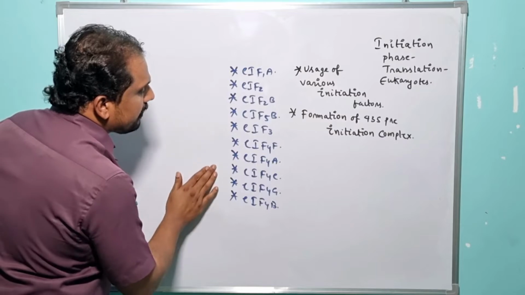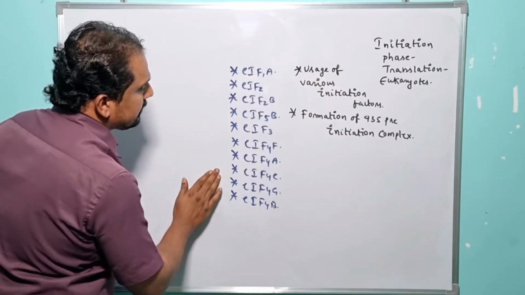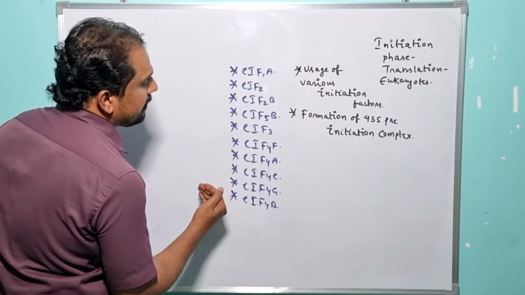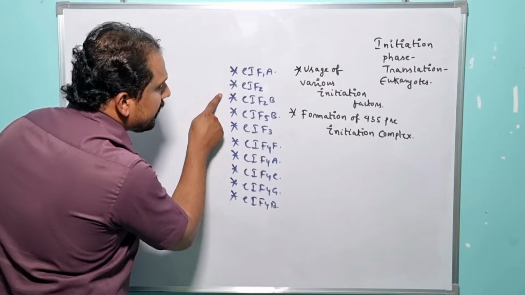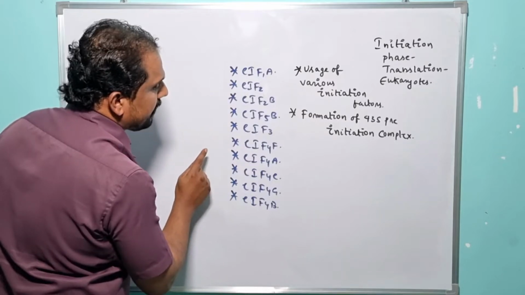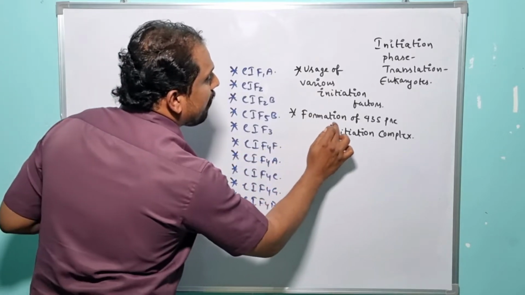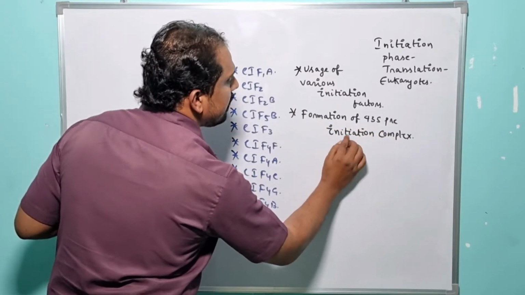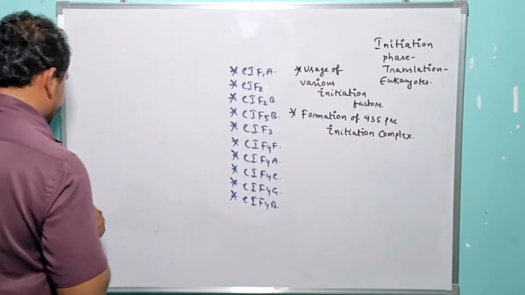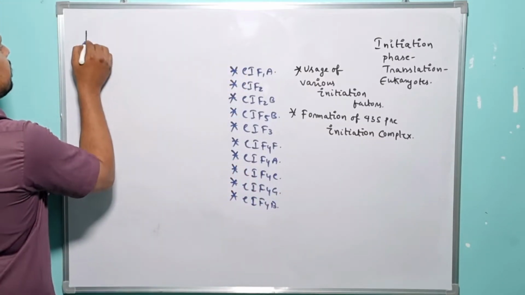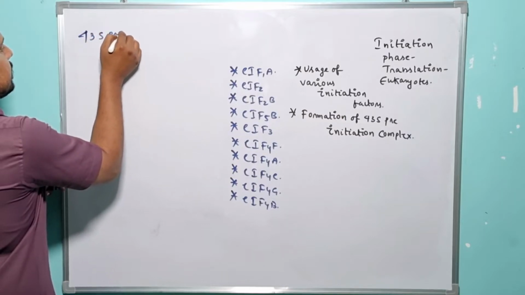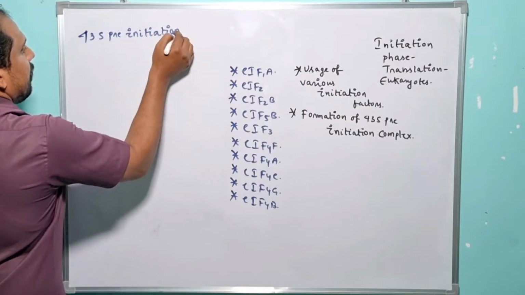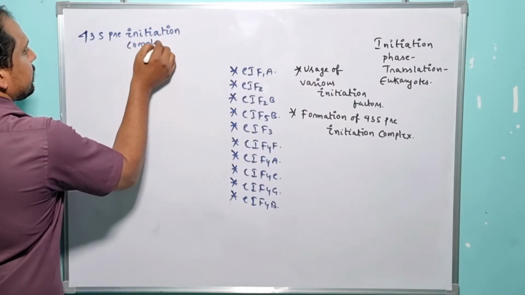So right now we are not going to discuss about the activity of individual initiation factors here. Once the mechanism of the initiation phase is in progress, surely I will explain you the activity of individual initiation factors. But right now we are going to discuss about formation of 43S pre-initiation complex. Here now my question is, what is 43S pre-initiation complex? Are you able to understand what is 43S pre-initiation complex?